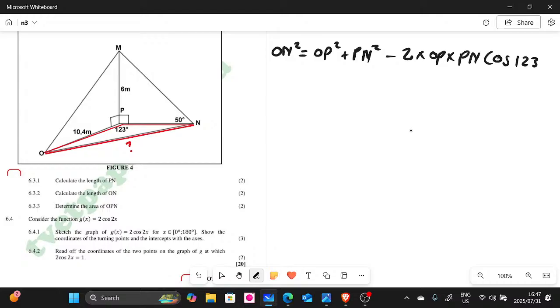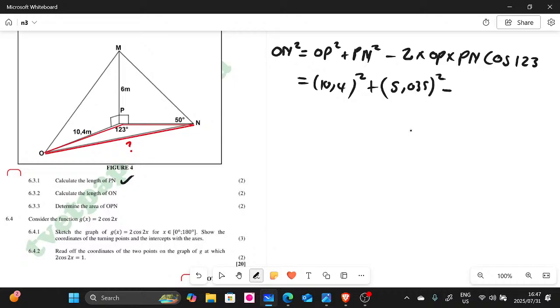Now, let's continue. OP is the one that is 10,4. So OP is this one, guys, right? PN, we calculated before. Oh, let's not forget the square. In the first question they said we must find PN, and PN was 5,035, and then we square it there, right?